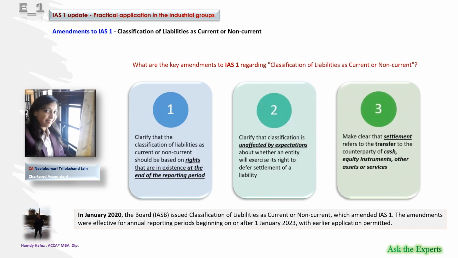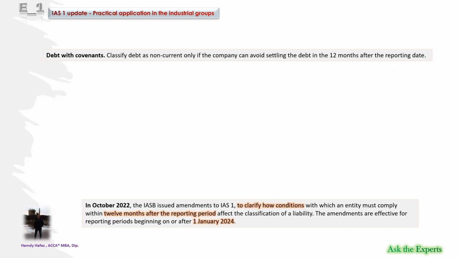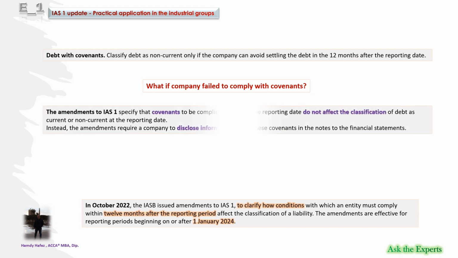So, this is what happened in January 2020. But what about the October 2022 amendments? Based on the IASB press release, published on IFRS.org, IAS 1 requires a company to classify debt as non-current only if the company can avoid settling the debt in the 12 months after the reporting date. However, a company's ability to do so is often subject to complying with covenants. For example, a company might have long-term debt that could become repayable within 12 months if the company fails to comply with covenants in that 12-month period.